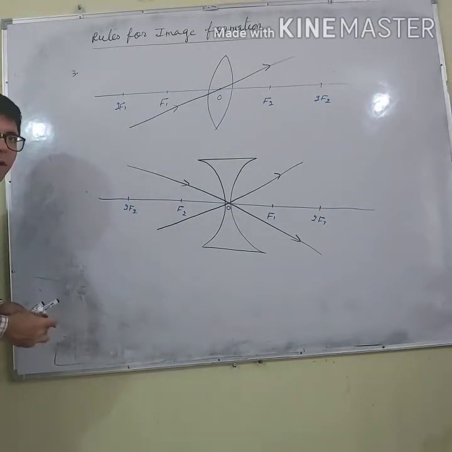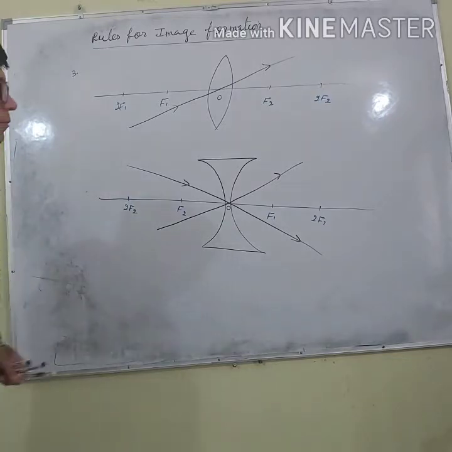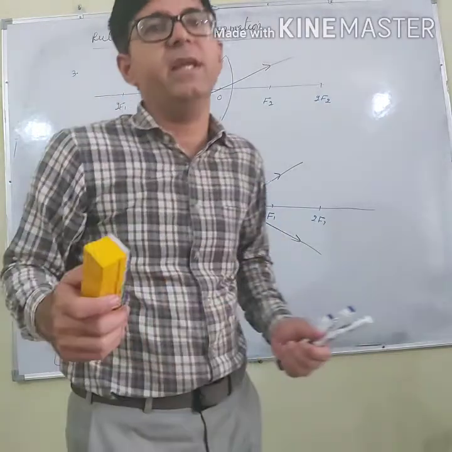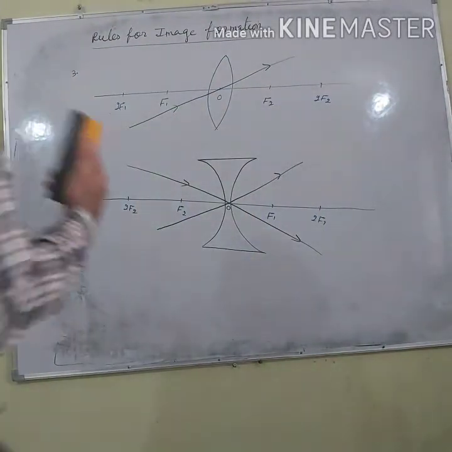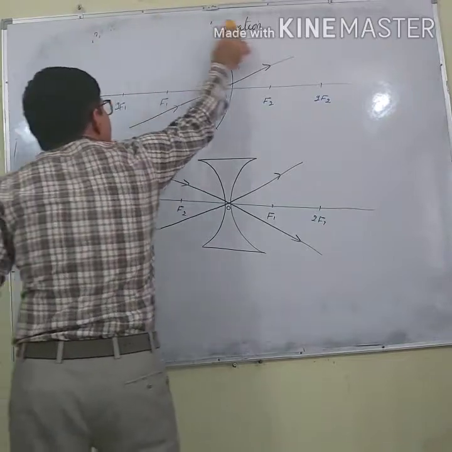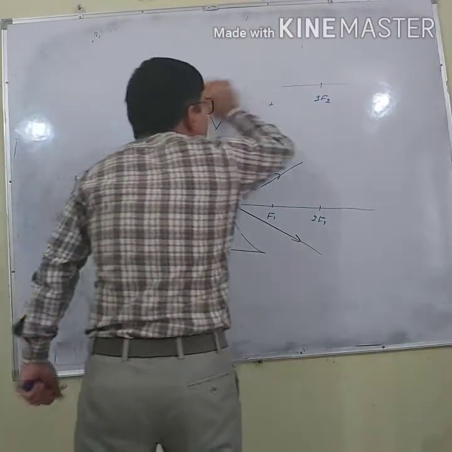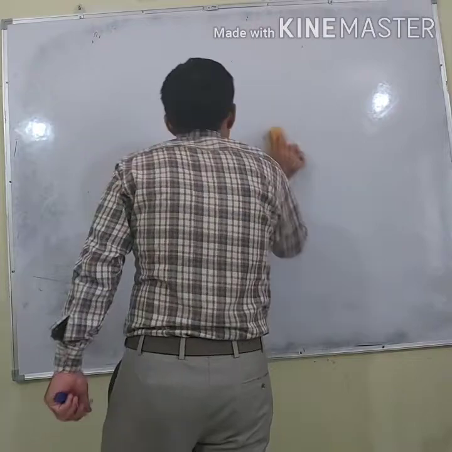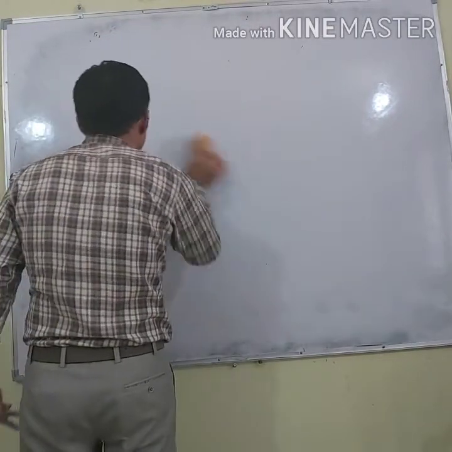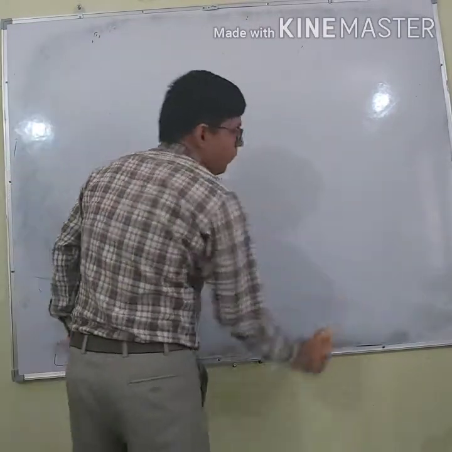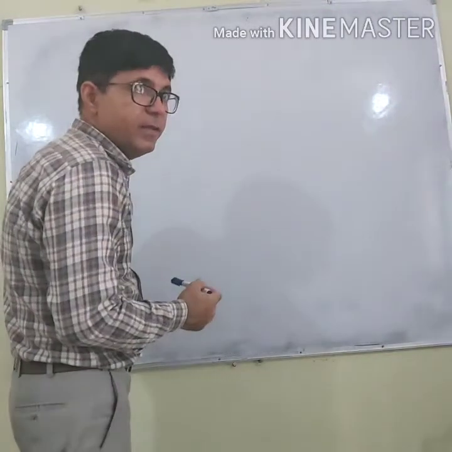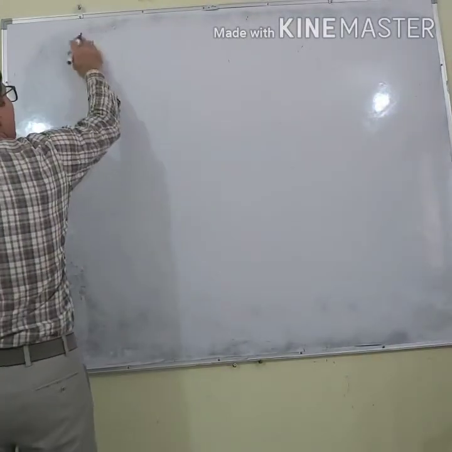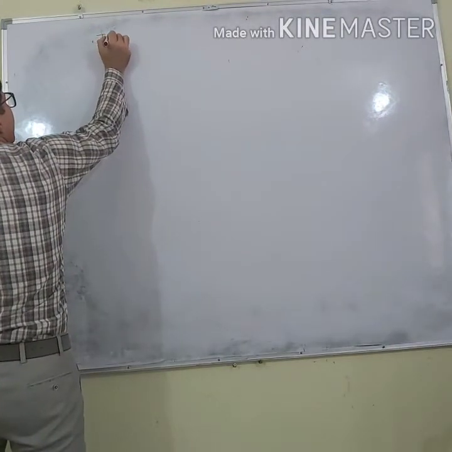This is the rule for image formation. I think these three rules are clear. With the help of these three rules, I can draw a ray diagram. I can form the image for any position of the object when the object is placed in front of a mirror or lens. Now, image formation